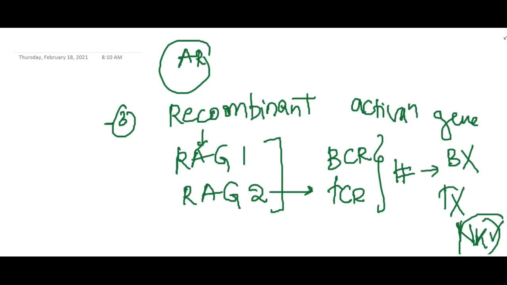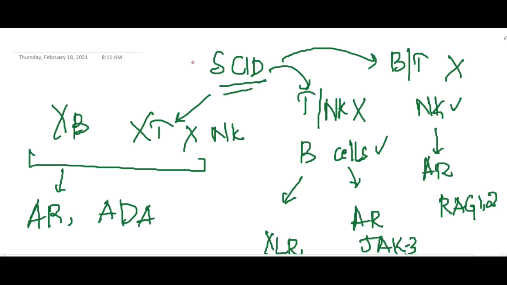So at the end, if you see, there are three groups. One, where B cells and T cells are absent along with absence of NK cells, seen in autosomal recessive adenosine deaminase deficiency. Then only T cells and NK cells are absent, but B cells are present. This is seen in X-linked recessive or autosomal recessive form with JAK3 mutation. B cells and T cells are absent, but NK cells are present. This is seen in autosomal recessive RAG1 and 2 types.